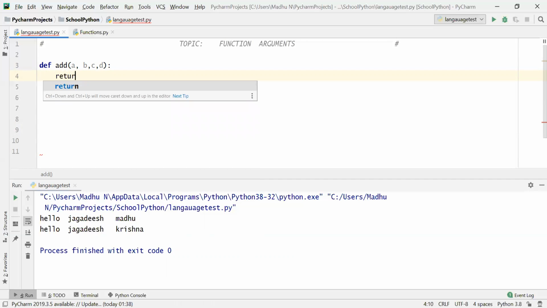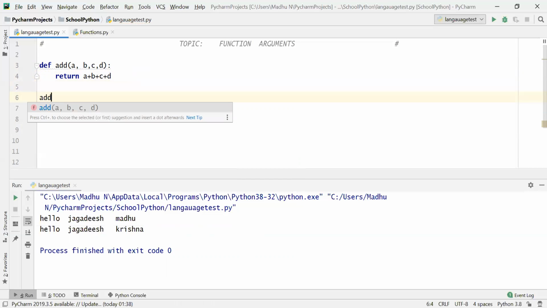I'm returning the sum of all these values, a plus b plus c plus d. So my function is completed. Now I can call it like this.